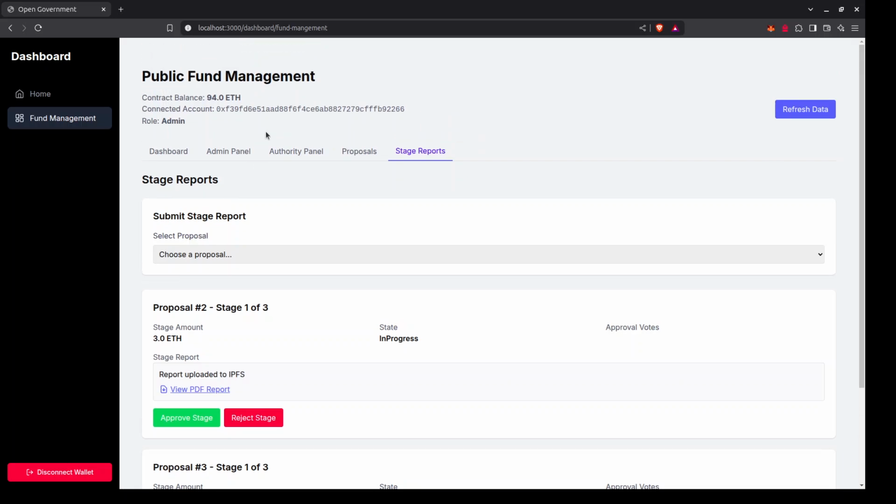Now it's up to the recipient to upload the stage-wise reports, and these stage-wise reports will be automatically checked by our AI agent, and it will pass to the next stages.